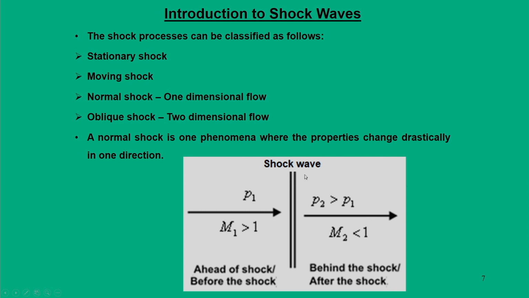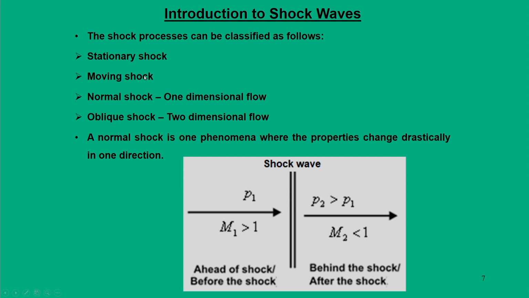Now, when the shock wave is moving, that means your medium is stationary, but the wave is moving in the medium. Accordingly we use terminology like ahead of the shock or before the shock, and behind the shock or after the shock. When we say it is a stationary shock, we normally refer to what happens before the shock and what happens after the shock.